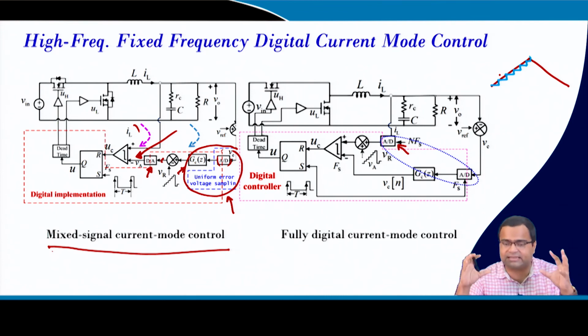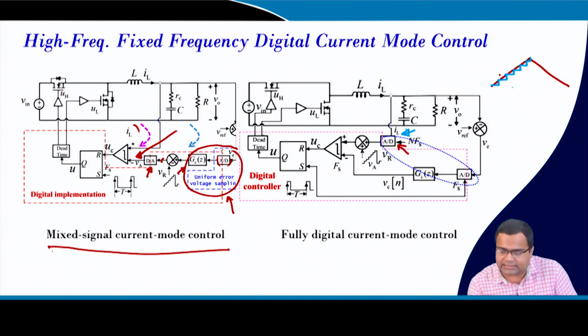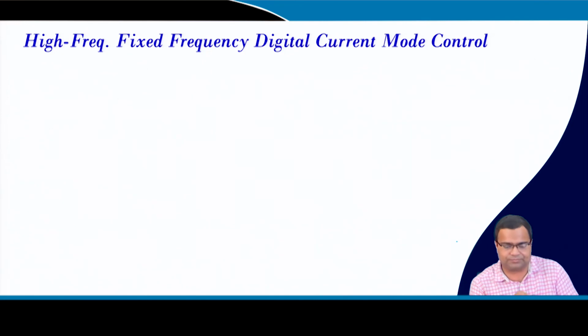In the last lecture we highlighted some of these aspects. There are a lot of stability issues, and if we use a high sampling rate, then you also need a very fast ADC, and power will increase and the cost of the ADC will increase. But this architecture, where we keep both voltage and current in digital, is called fully digital current mode control.